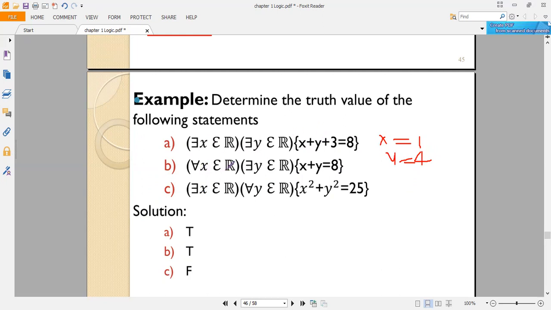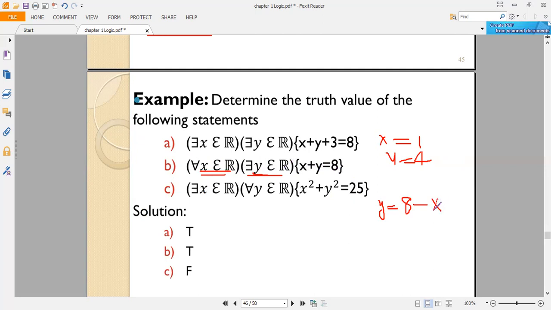For all x element of real numbers, there exists y element of real numbers such that x plus y is equal to 8. For each x, can we find a corresponding y such that this statement is true? Clearly, from the equation we can take y equal to 8 minus x.